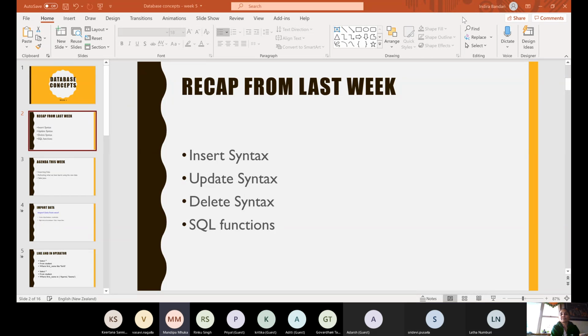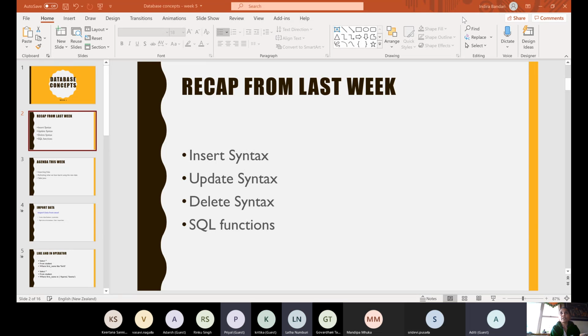We learned insert, and we also learned average, maximum, minimum, and count. So what are average, maximum, minimum, and count called? Functions. Did we also do filter?